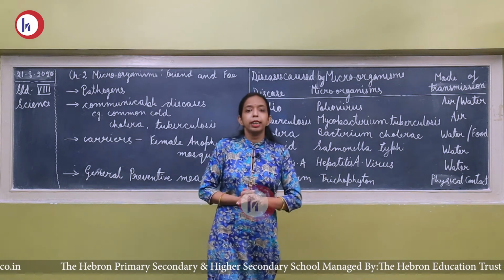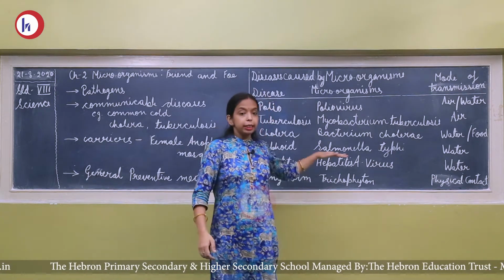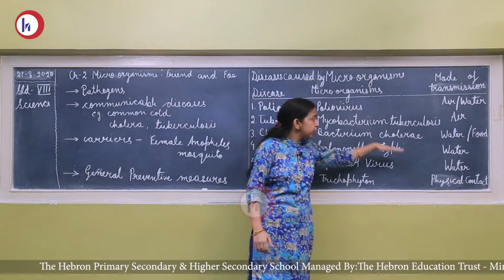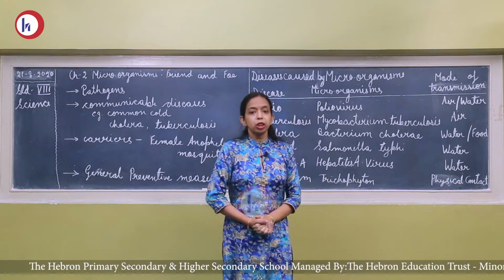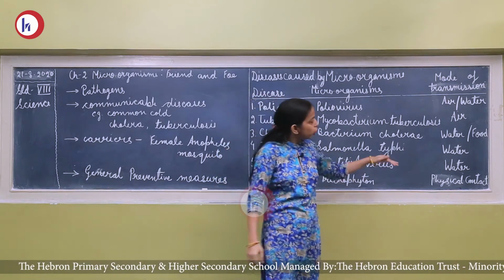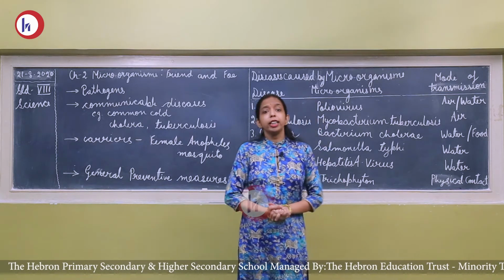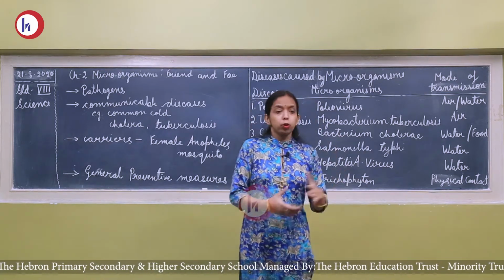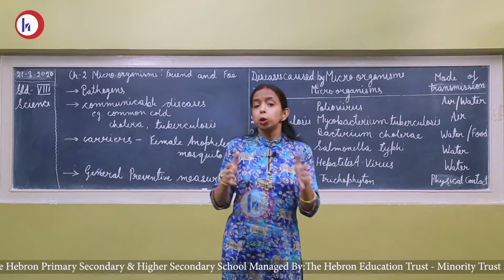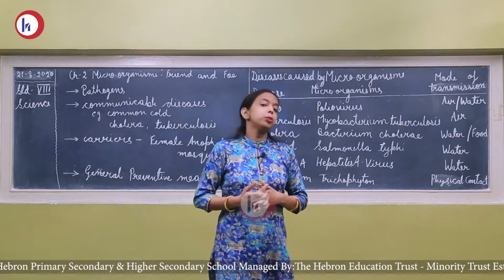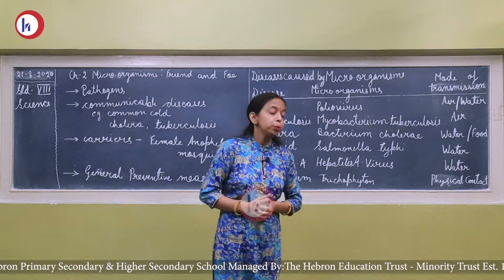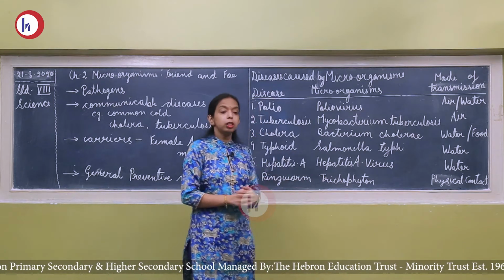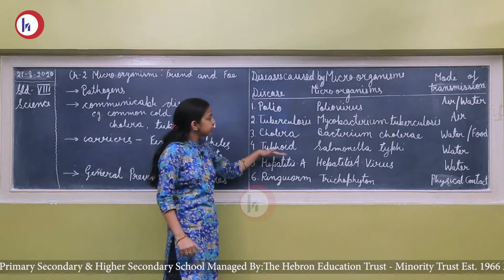Now the next is cholera. Cholera is caused by a bacteria known as Vibrio cholerae, and the mode of transmission of this bacteria is water and food. When we drink infected water or eat uncooked food, this bacteria is transferred to a healthy person and it causes cholera.